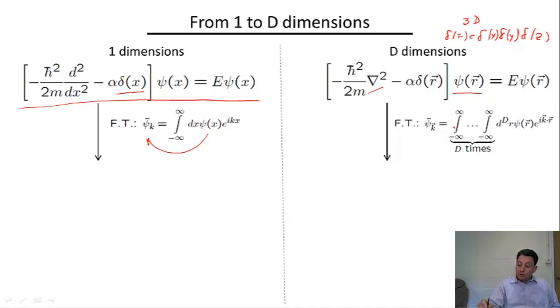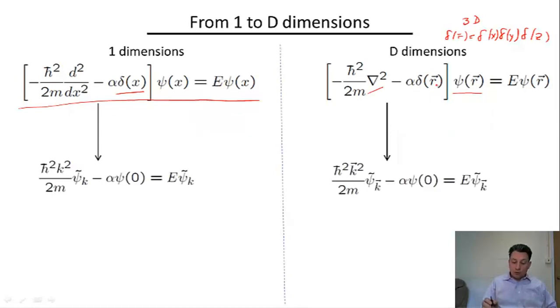The only difference in higher dimension is that the Fourier transform is slightly more complicated, so it involves Fourier transforms along each of the directions, x, y, z, etc. And if we perform this slightly more complicated Fourier transform, the kinetic energy, which is basically this derivative with respect to r, becomes minus k squared. The Fourier image of the delta function, just like in one dimension, is simply 1.